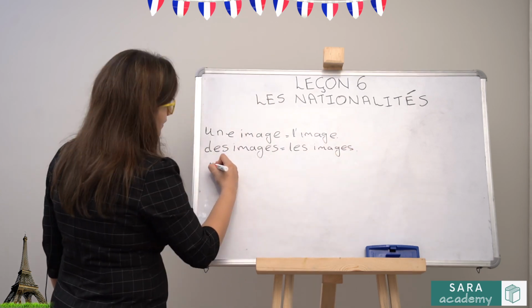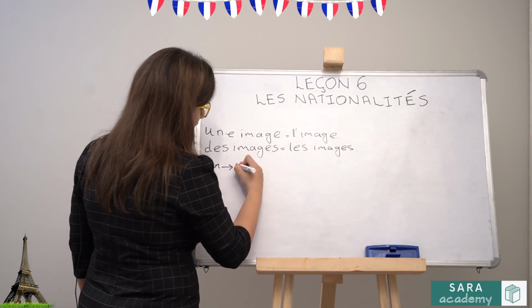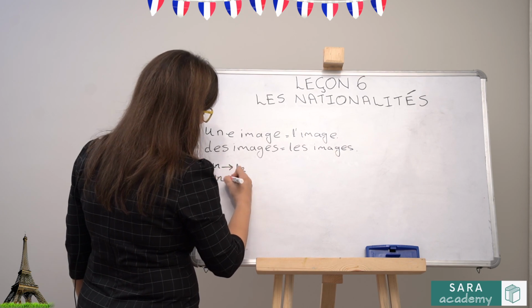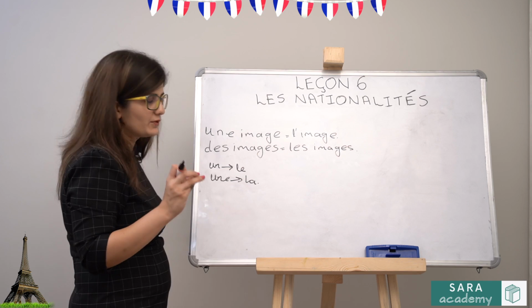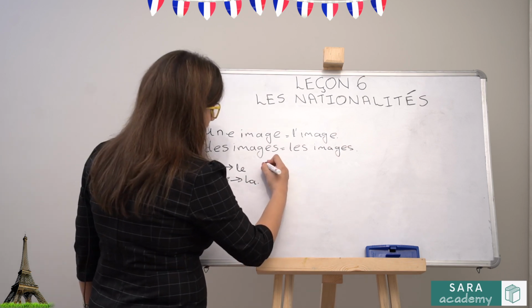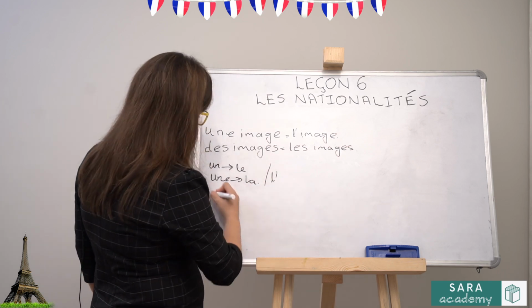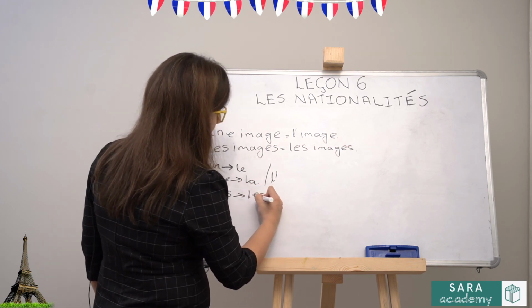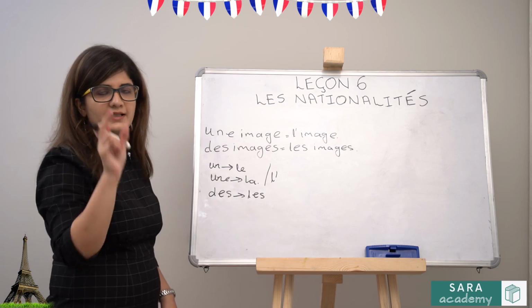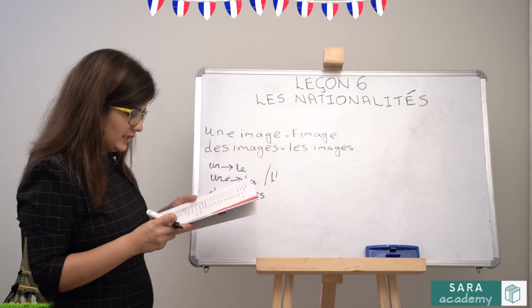So remember, un changes to le, une changes to la, and any noun which starts with a vowel or h will be L apostrophe, and des will change to les. Keep the noun as it is. There will not be any change in the noun.